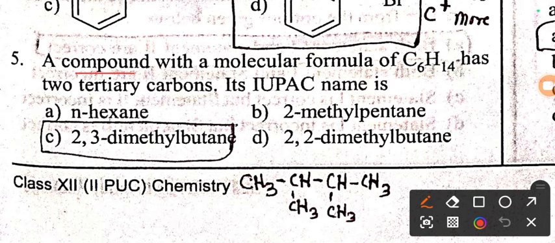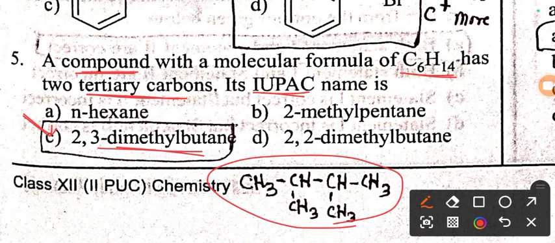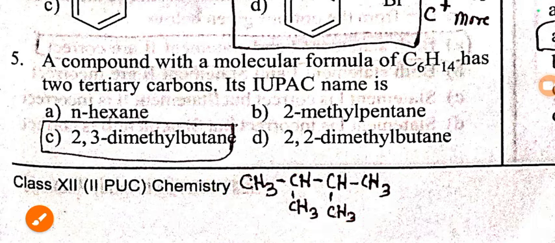Our next question, a compound with a molecular formula C6H14 has two tertiary carbon atoms. Its IUPAC name. So among the four options, option C is the right answer, because in 2,3 dimethyl butane, second carbon and third carbon, both these two carbon atoms are tertiary carbon atoms. So option C is the right answer.